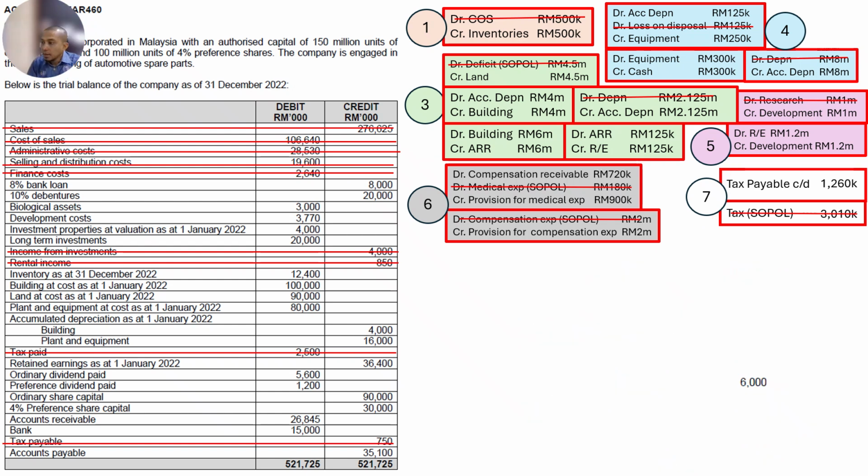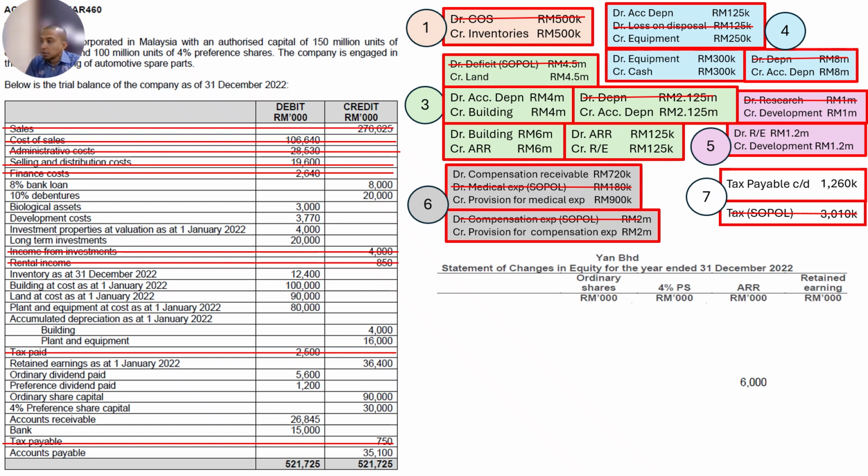All right. Next, we need to do the SOCIE, or statement of changes in equity. If you refer to this question, we have retained earning, ordinary share capital, preference share capital, and dividend, and from the question we have ARR.